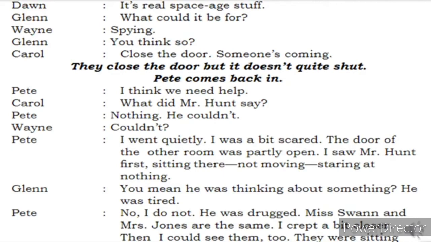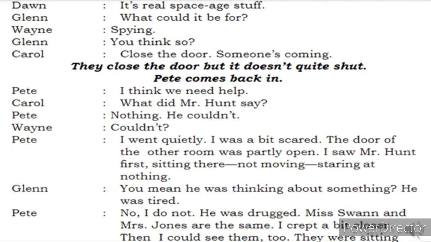Wayne will ask. Petty, I went quietly. I was a bit scared. The door of the other room was partly open. I saw Mr. Hunt first sitting there, not moving, staring at nothing. Staring at nothing is something like a sense of being drugged. So he says, I could go there. I was scared. I quietly moved in and I could see Mr. Hunt sitting over there. He was looking at one particular thing, not moving at all. I felt he is drugged, as his indication of telling this.